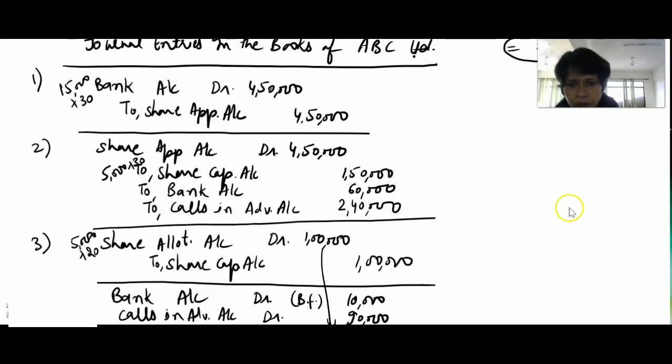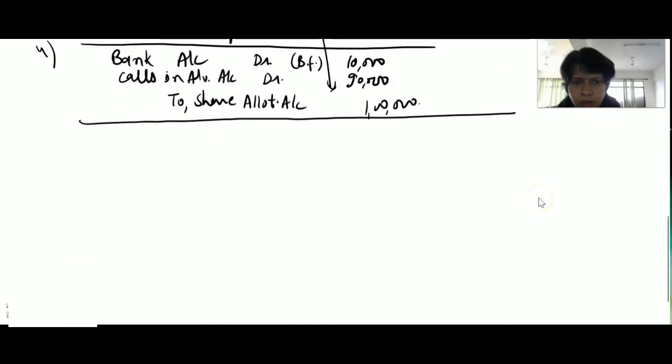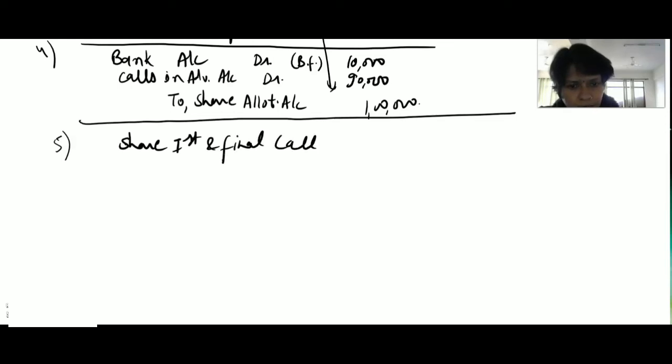Now we will do the second last transaction, for share first and final call. We will write share first and final call account debit to share capital account.